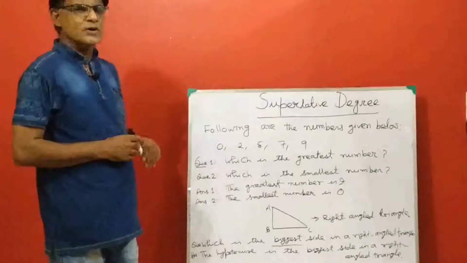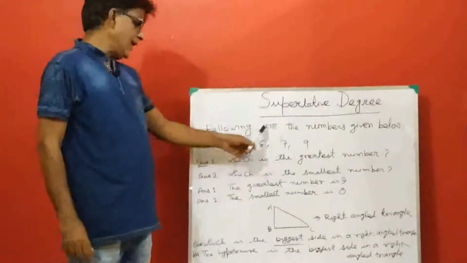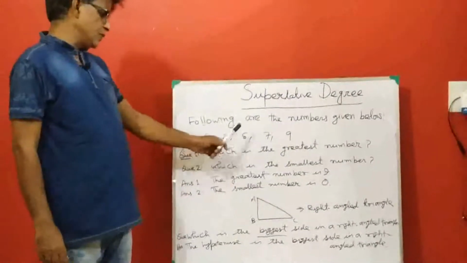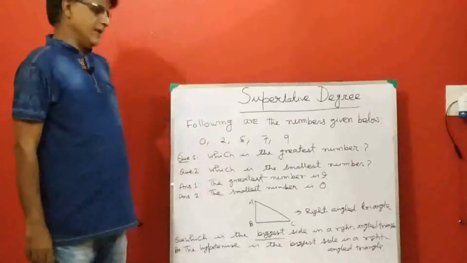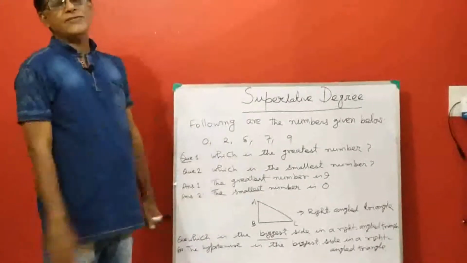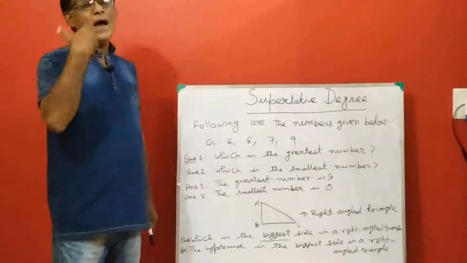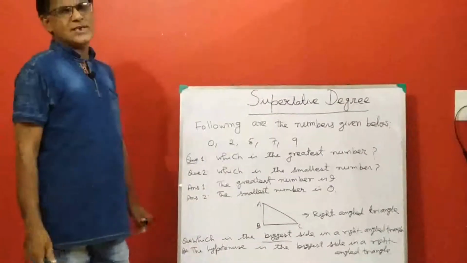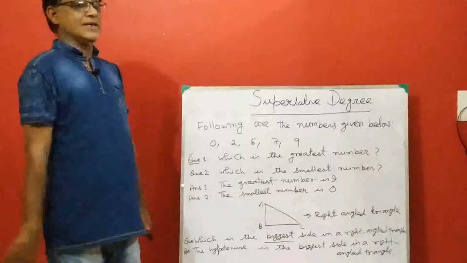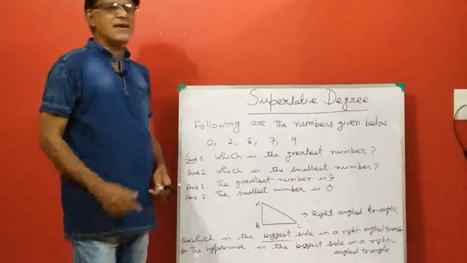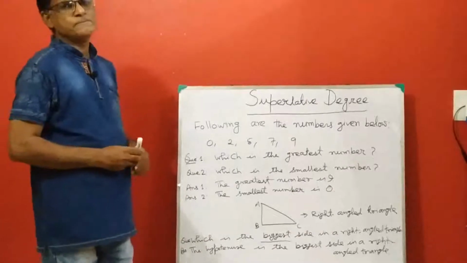Look at the board. Following are the numbers given below: 0, 2, 5, 7, 9. These 5 numbers are given here. Now, I am going to ask the question, and you have to answer. First question is, which is the greatest number?